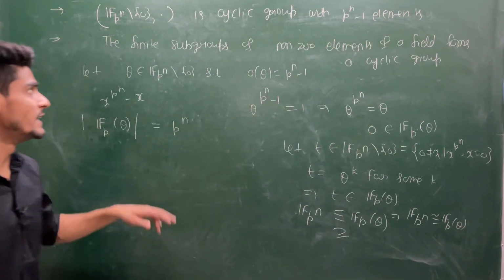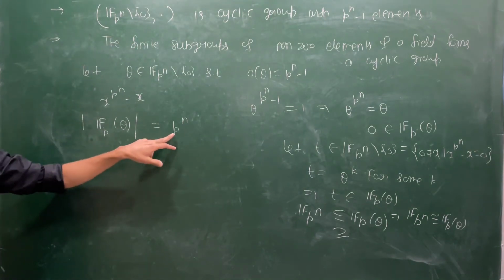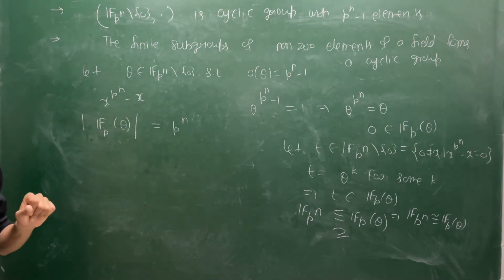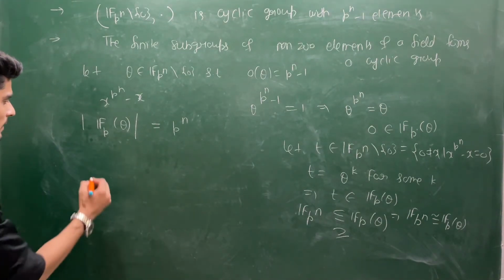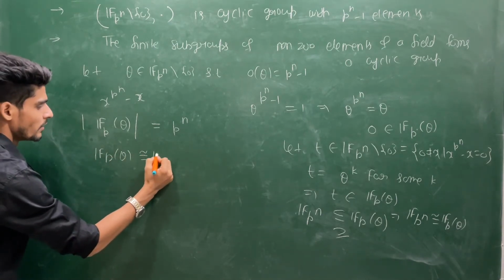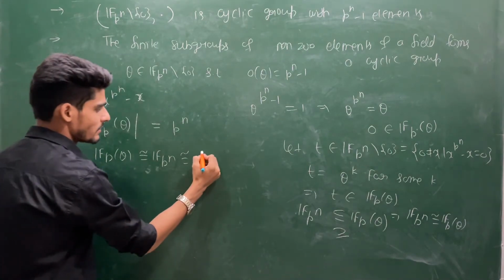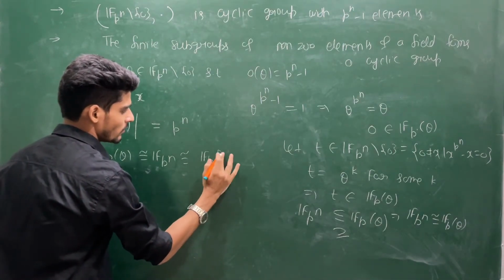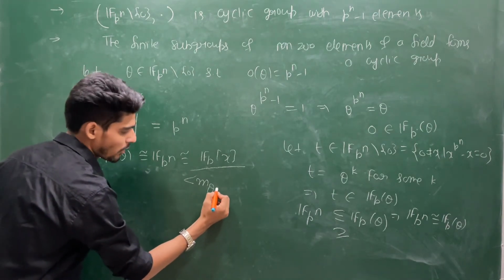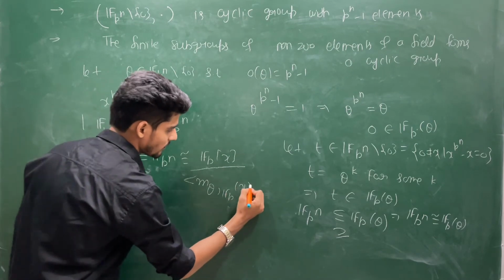And what is theta? Theta is the generator of this group. So Fp(theta) has order p power n. Now if you know this thing, you also know one more thing. You have proved this Fp(theta) is isomorphic to Fpn, but we already know this Fp(theta) is isomorphic to the quotient of this Fp[x] by the ideal generated by the minimal polynomial of theta over Fp.